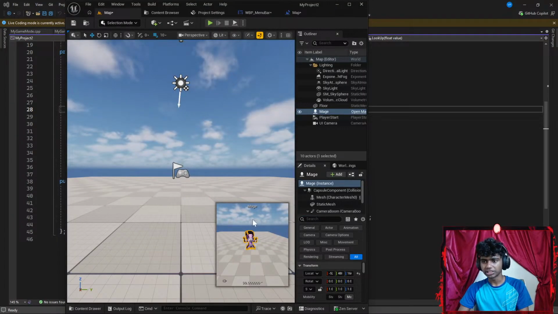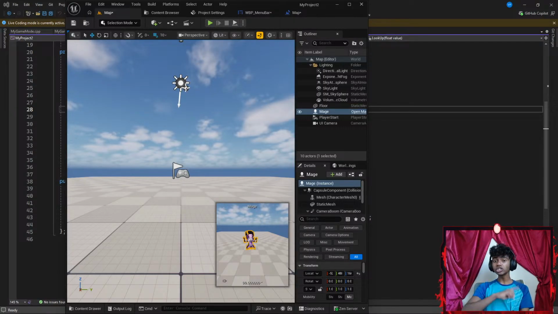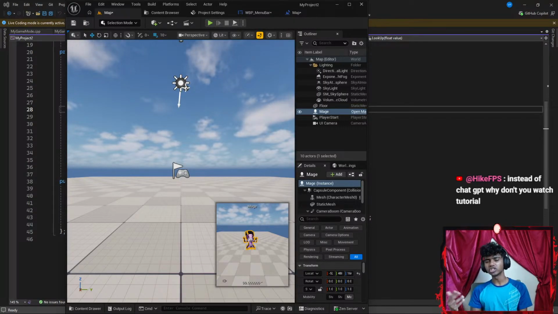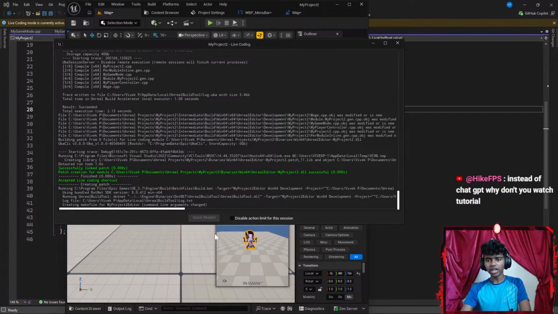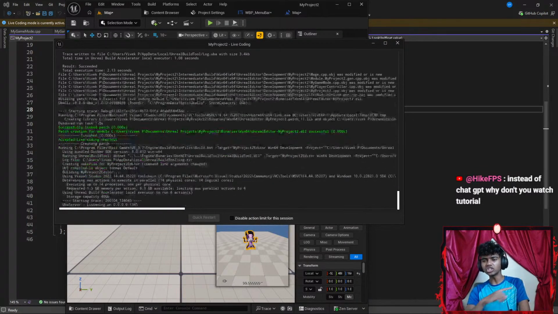Guys, I opened my Blender by mistake. Okay, let's exit that real quick. There, instead of ChatGPT, why don't you watch tutorials? I do watch tutorials off stream, because if I watch it on stream, then I get copyright stuff. That said, I use ChatGPT for most of the stuff that tutorials don't actually show.